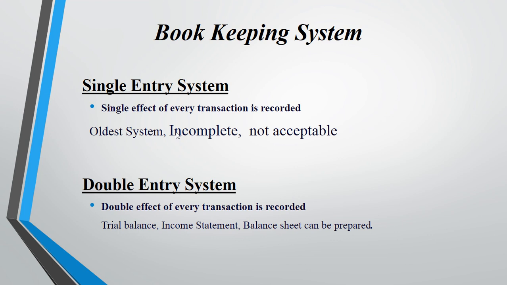That is not acceptable to all. But when we are talking about the double entry system, it means the double effect of every transaction is recorded. It means we are recording the transactions in both aspects. We have the debit and credit sides. We have to record them, because in the definition of accounting we talked about the process of recording, classifying, and summarizing. We are recording the transactions on double sides, in debit as well as in credit. This system is the new system. That one is the complete system and is acceptable to all.